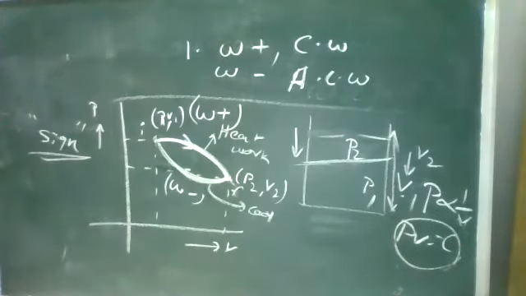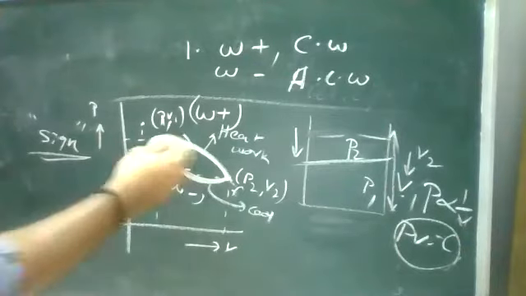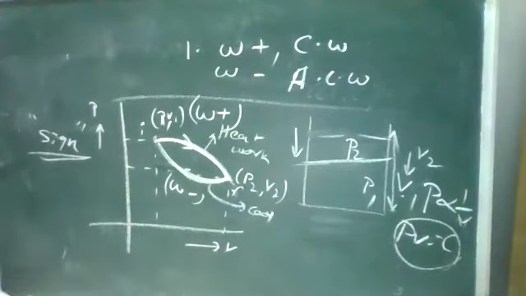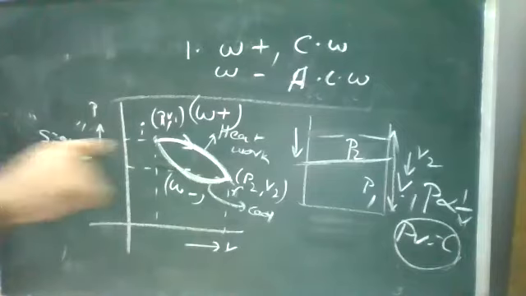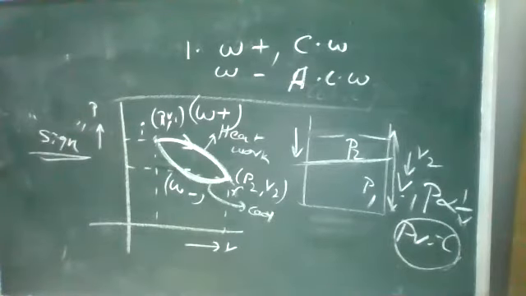Now, same thing, when we are discussing this process, there are some problems on this process. We call it a cyclic process, or we also call it a reversible process. We will do some problems on this.